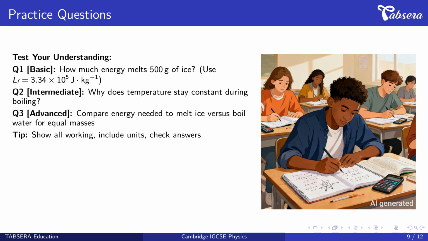Question 2 is intermediate. It states, why does temperature stay constant during boiling? This requires you to apply the particle theory concepts we've learned. Question 3 is advanced. The question is, compare the energy needed to melt ice versus boil water for equal masses. This tests your analytical skills and knowledge of different latent heat values.